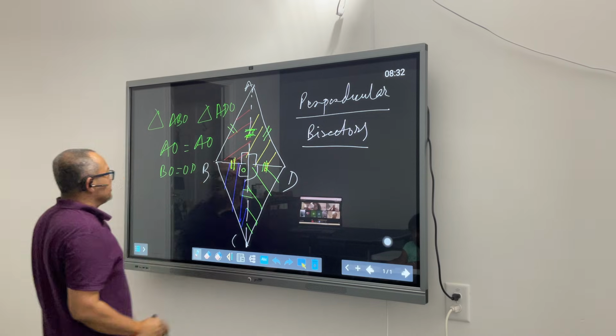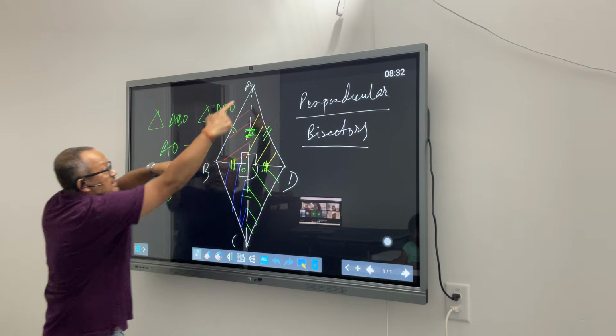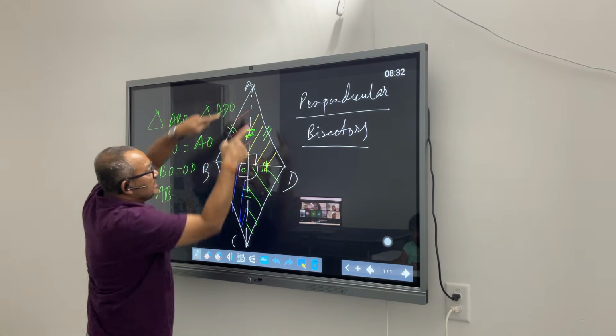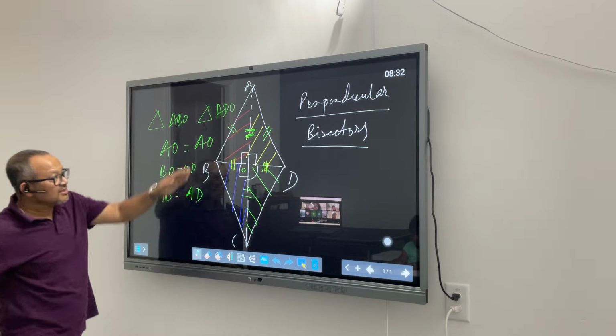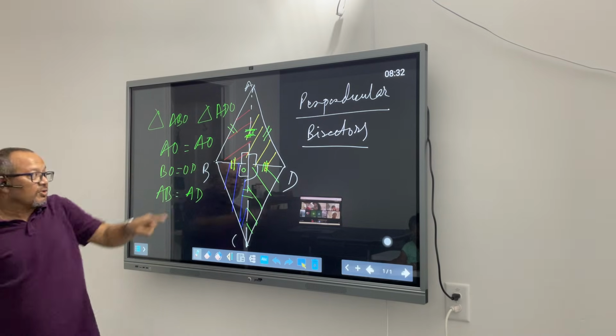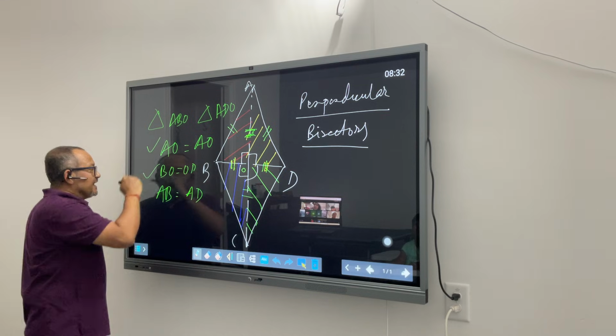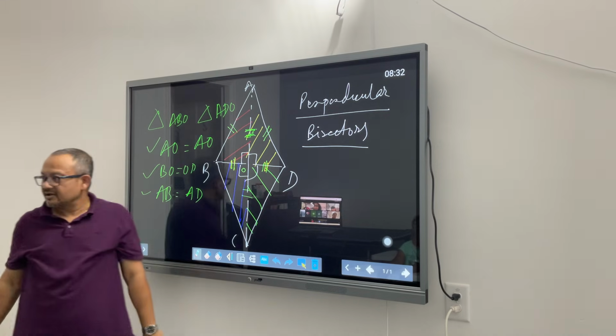So these two are the same. And then AB, this length, and this side are also the same, equal to AD, because a rhombus has all four sides of the same length. So what you are seeing is S, S, S. Using that you can say these two triangles are congruent.